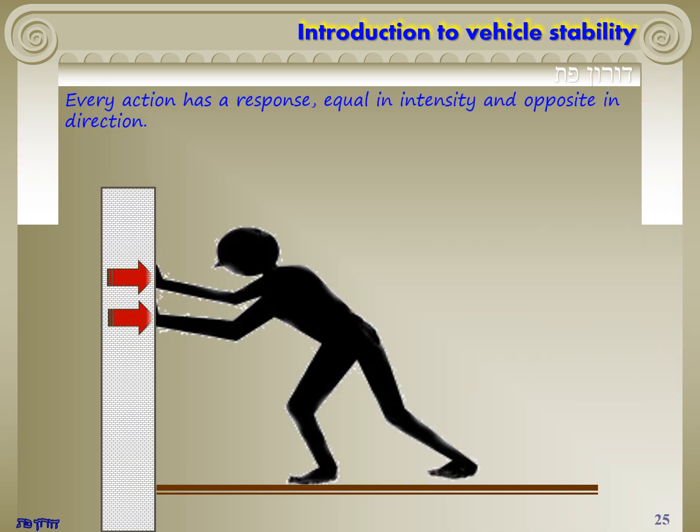Every action has a response, equal in intensity and opposite in direction. Just as the man in the illustration pushes the wall to the left, so the wall pushes the man to the right, with exactly the same force.